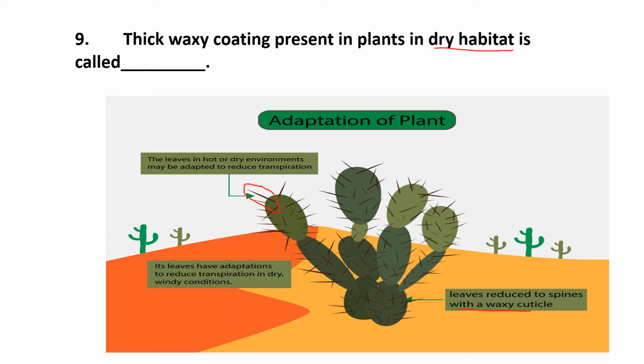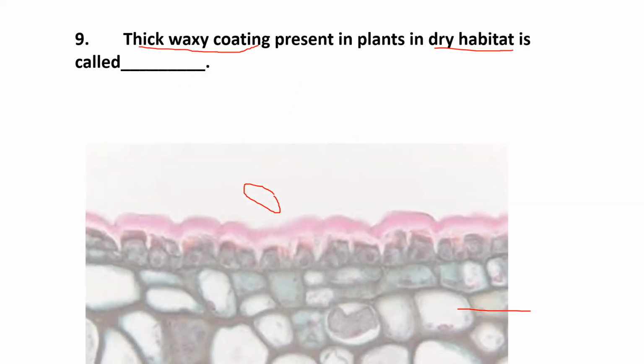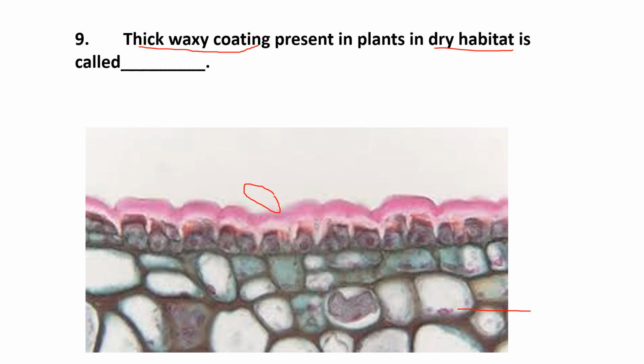But the main question here is what is the name of that thick waxy coating which is present in the dry habitat? So here also I have one microscopic image. In this microscopic image you can see this cuticle layer, the upper layer. Yes, so this is a protective tissue, and you can see in this image that it is very thick. So this is called as cutin. So remember, the thick waxy coating present in plants in dry habitat is called cutin.